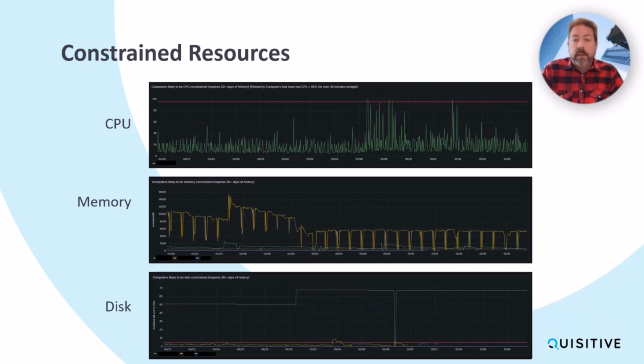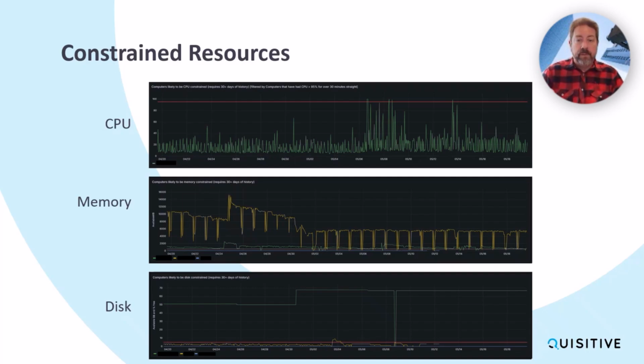So you see, if we take a look, the CPU one up top shows a red line where there's a threshold level that we're going above and beyond that indicates a problem. So we can look over history on that particular resource, and our team can use pattern recognition to identify, is this a system that is regularly, as an example, hitting and sustaining a high CPU? The example shown here, it's not hitting and sustaining, it's a hit and release, which is not necessarily a big deal. But if it's something where it hits and then holds for a period of time, that indicates a potential constrained resource or CPU bottleneck.